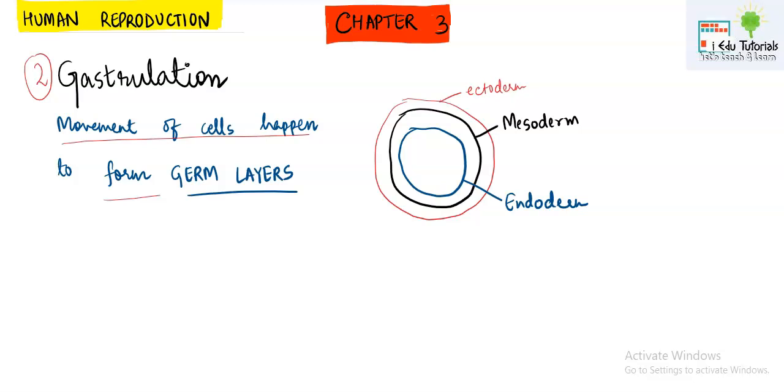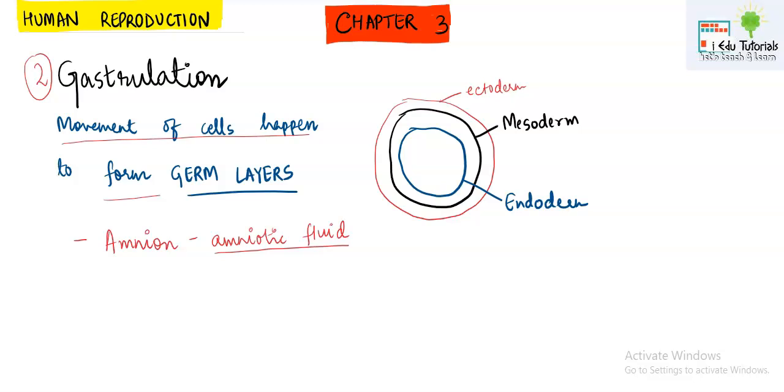The another thing that happens in the gastrulation period is that the amnion layer starts producing amniotic fluid. So amniotic fluid is present around the embryonal mass, and in chapter number 4, reproductive health, we would be talking about the utility of the amniotic fluid.